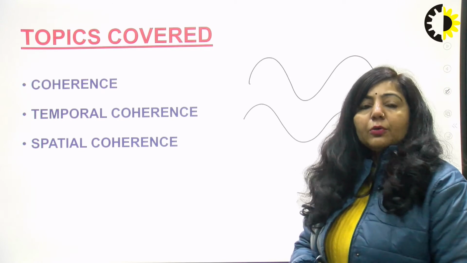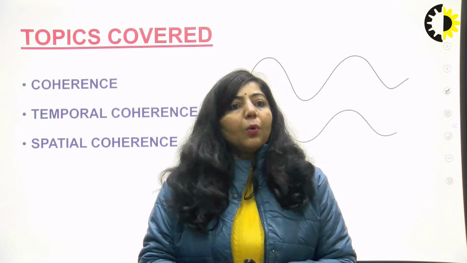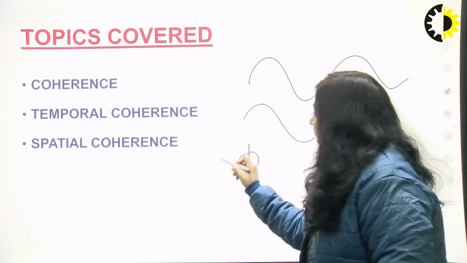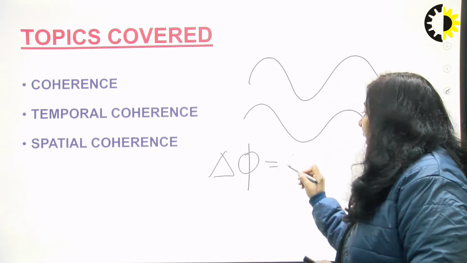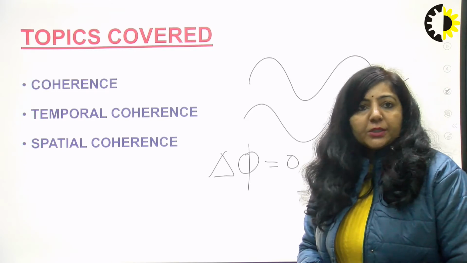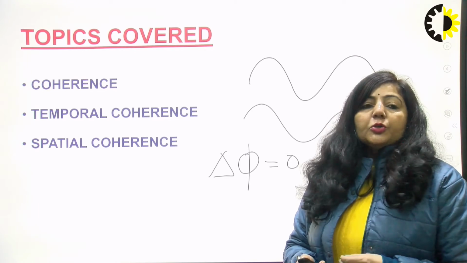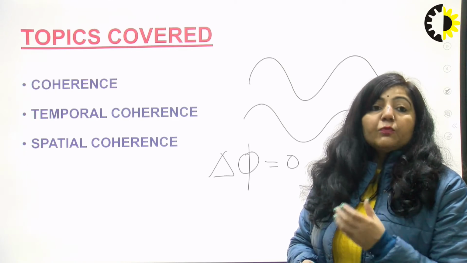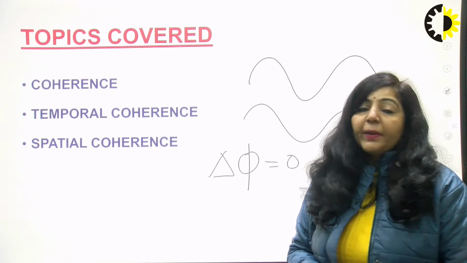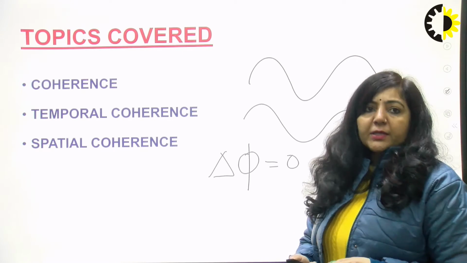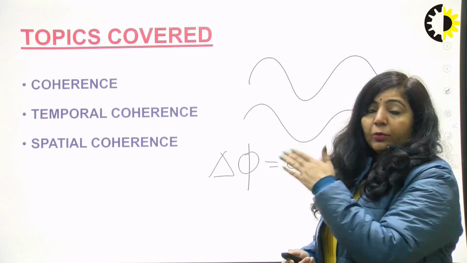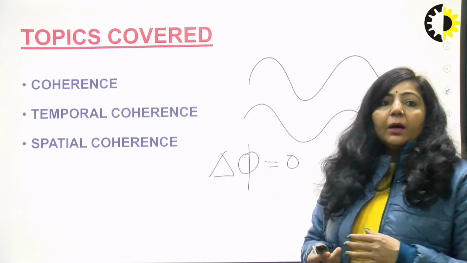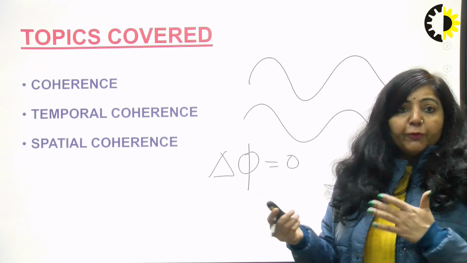In other words, light is said to be coherent if the phase difference is either zero or constant. So when we say coherence, we are referring to the phase relationship, and there are two different ways of observing this phase difference.